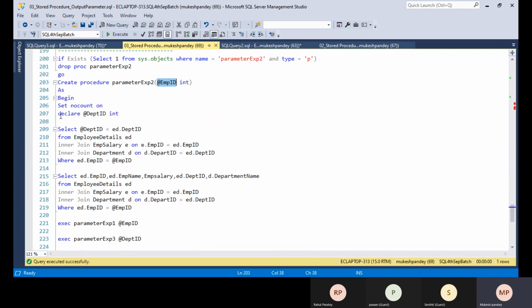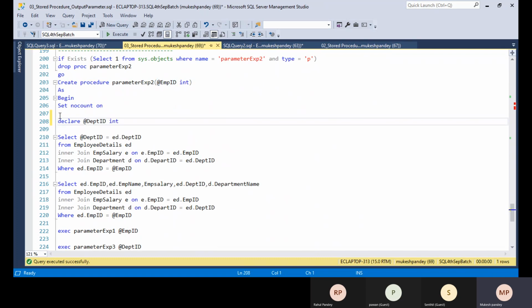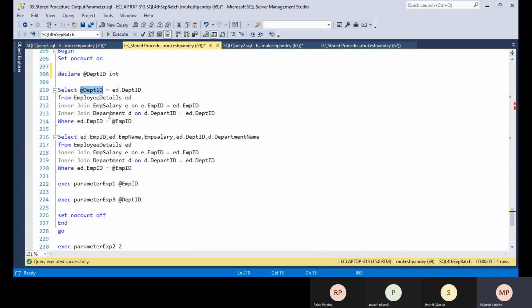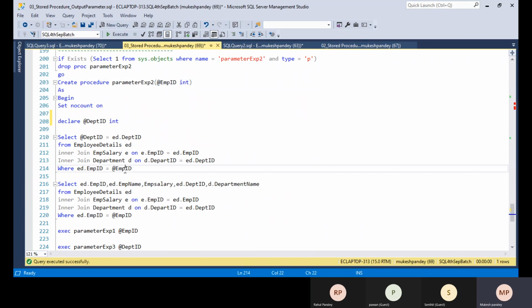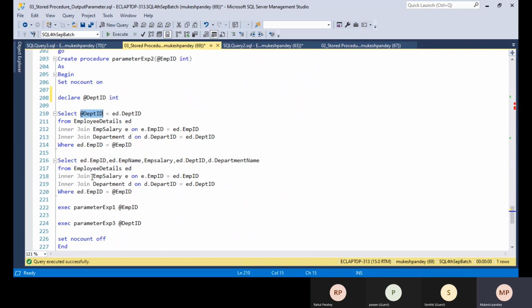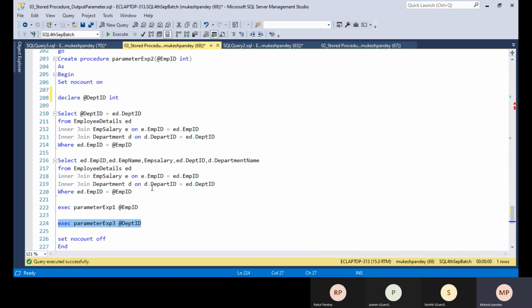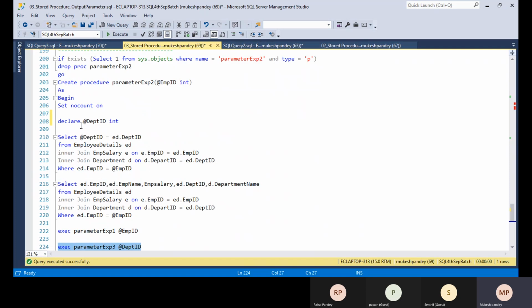Okay, so within the stored procedure itself, I declare the department ID, and we take the department ID from the employee ID. Whatever employee ID is passed, for that employee ID we take the department ID. This is the execution part of the second stored procedure. Within the second stored procedure, you can execute stored procedure 1 and stored procedure 3. So when you execute stored procedure 2, 1 and 3 also get executed.